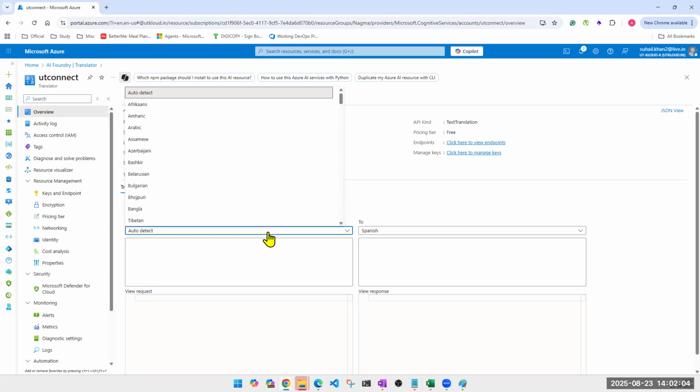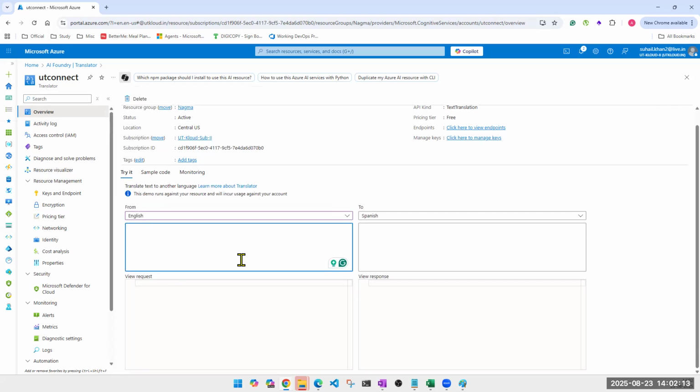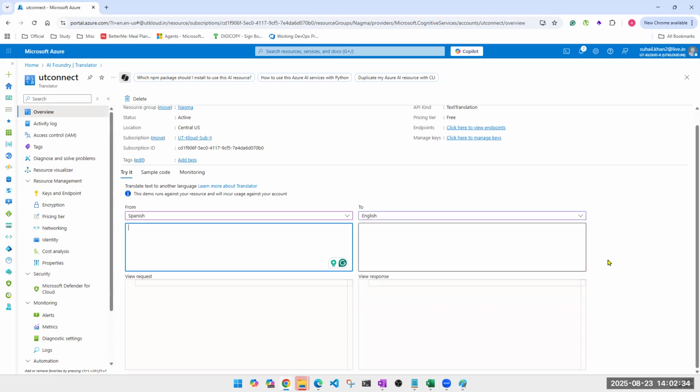So your simple thing was to convert it from Spanish to English, right? In this case, I'll go from English to Spanish. I don't know anything about how to write in Spanish. Or maybe let's check if this is working fine from Spanish to English, right? Or Hindi also. Look at this. How many languages? You didn't even have to train your model using other languages. You didn't even have to upload those languages. You didn't have to do anything. You are getting everything readily available. Here it is.